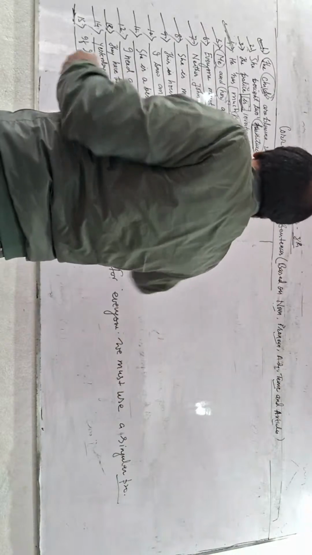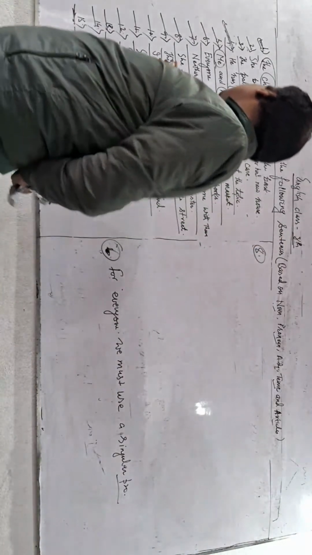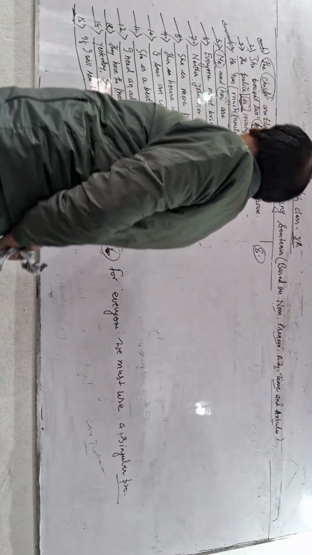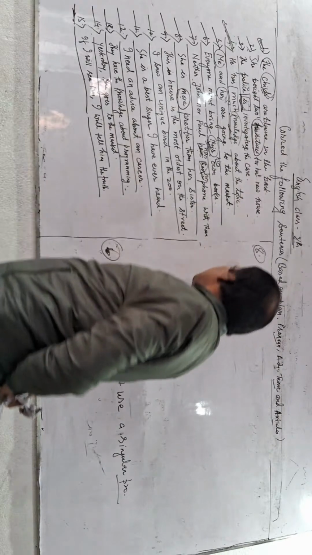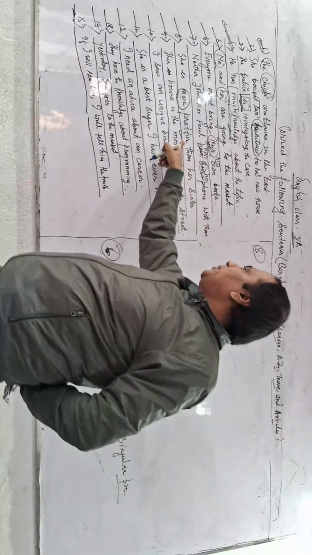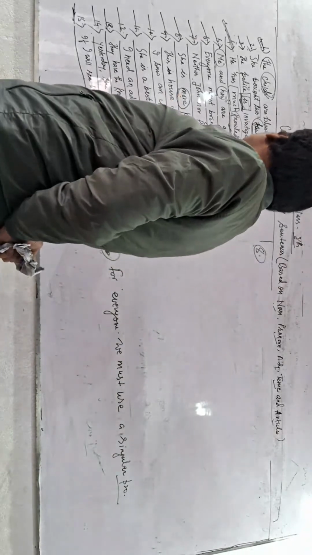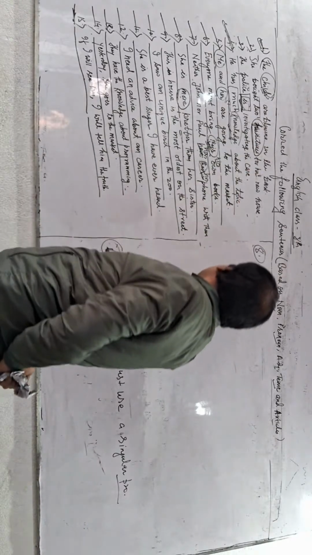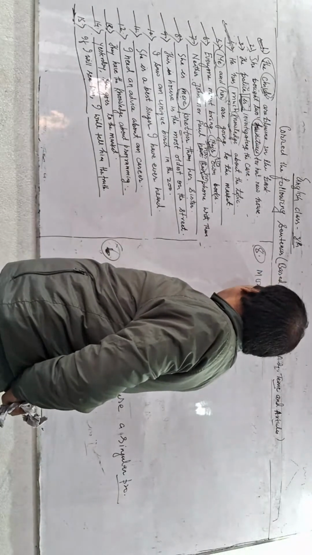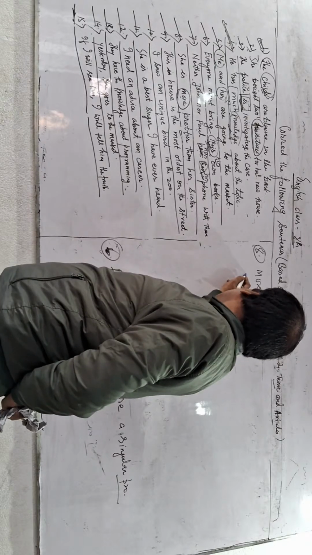Explanation number 8. Now we are doing explanation number 8. She is more prettier than her sister. The problem is lying here. Why is the problem here? The problem is because there are two comparative degrees used just after each other. So the error is that more prettier is wrong.